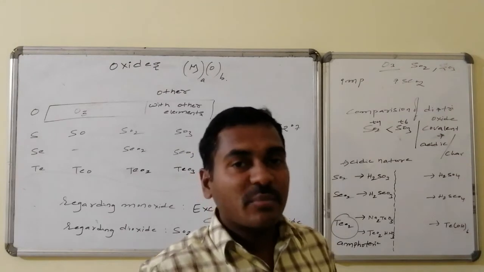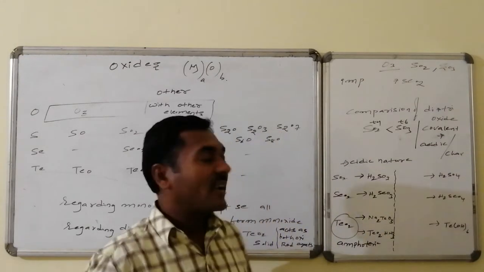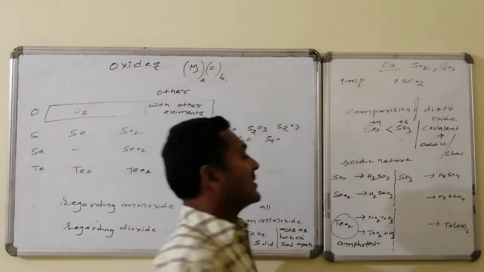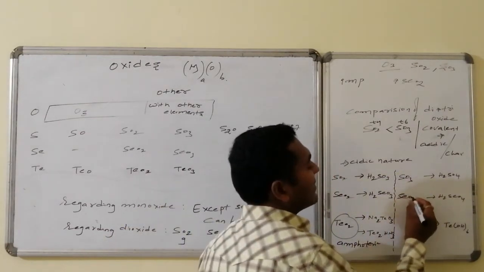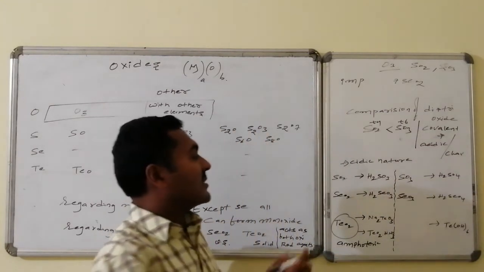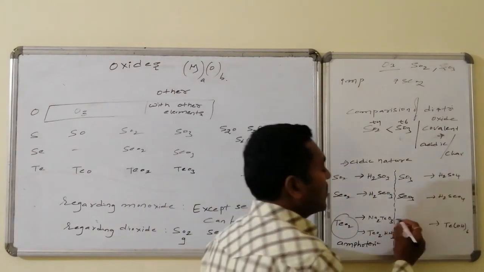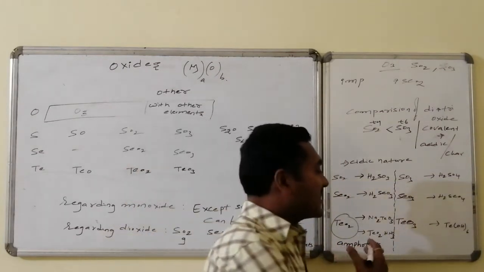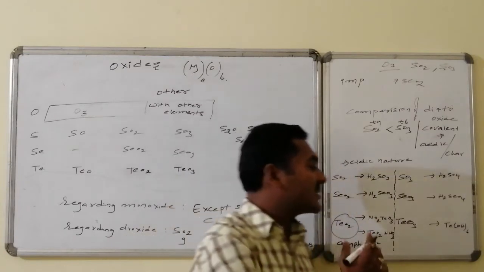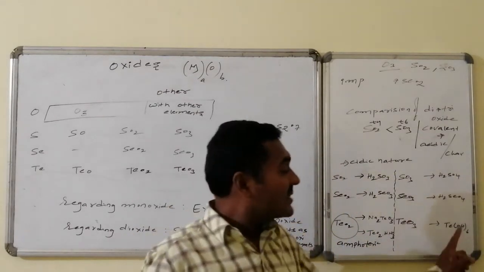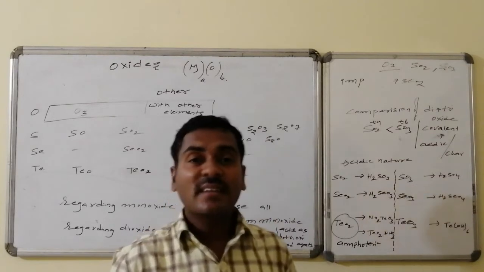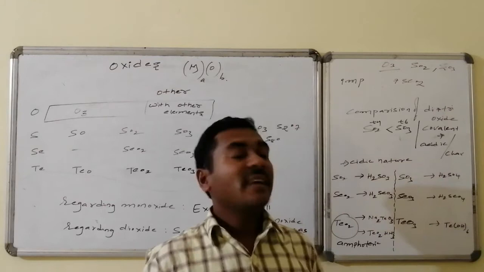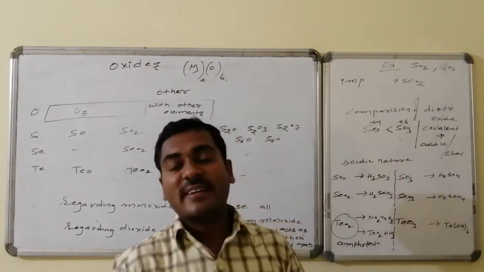Let us go for the same trend. What will happen in the case of the trioxides? Sulfur trioxide on reaction with water is converted to sulfuric acid. Similarly, selenium trioxide is converted to selenic acid, and tellurium trioxide on reaction with water combines with 6 molecules of water and is converted to telluric acid. This is acid, but this is amphoteric. This implies that from top to bottom acidic nature decreases, whereas from left to right acidic character increases, covalent character increases.